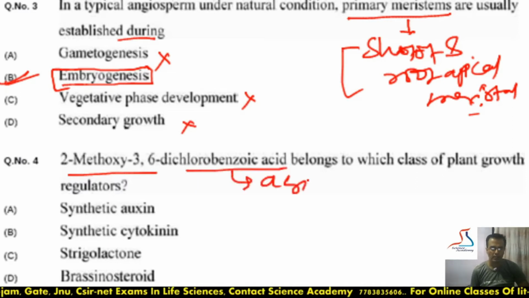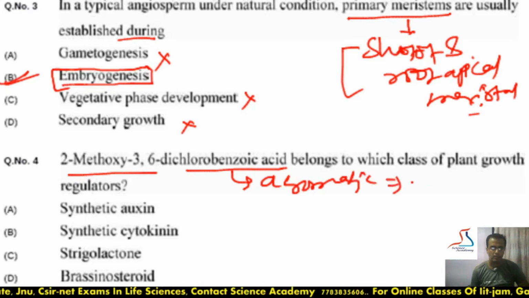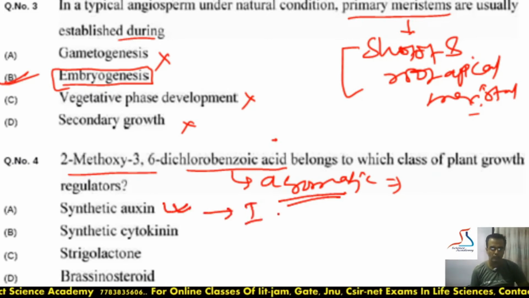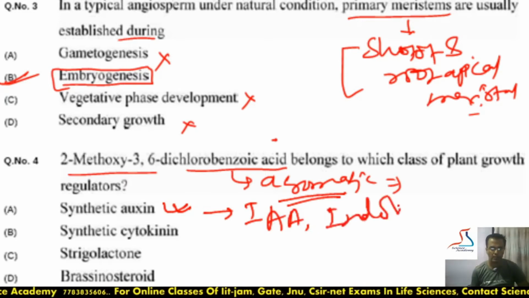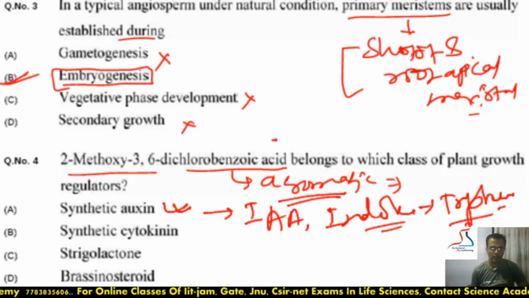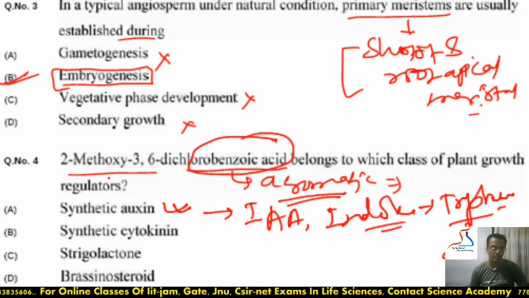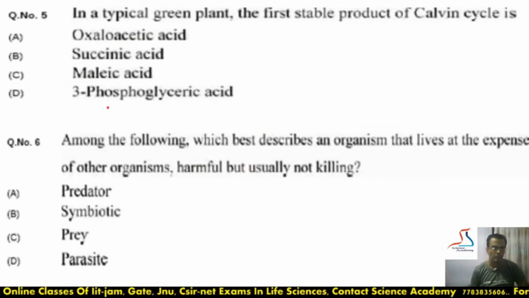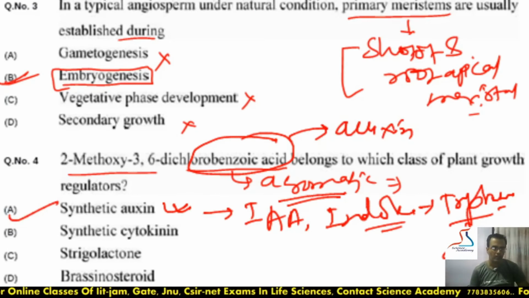2-methoxy-3,6-dichlorobenzoic acid. Benzoic acid is an aromatic acid, and this aromatic acid is present in the synthesis of synthetic auxin, because in auxin, let's take the example of IAA, indole acetic acid. So indole is present, and indole is present in tryptophan, which is again an aromatic amino acid. Here also it is an aromatic acid, so it means 2-methoxy-3,6-dichlorobenzoic acid is a synthetic auxin. Answer will be A. Moving to the next question.